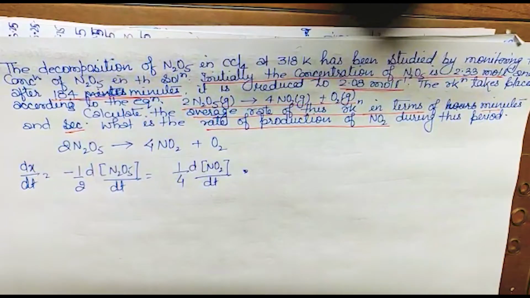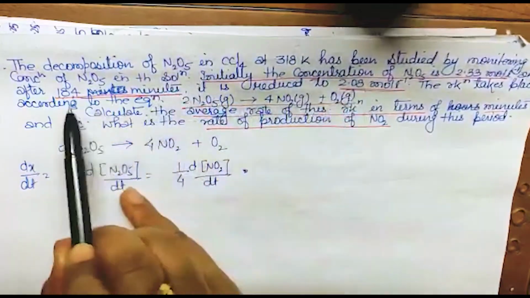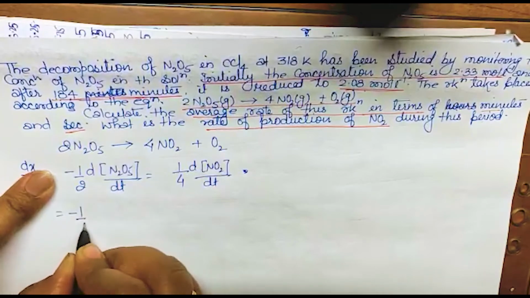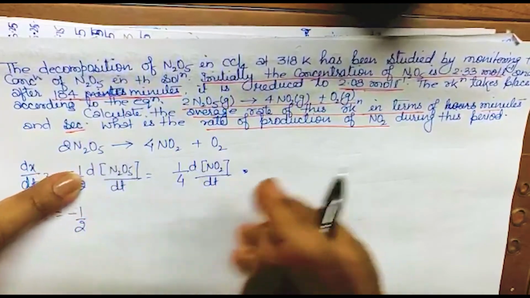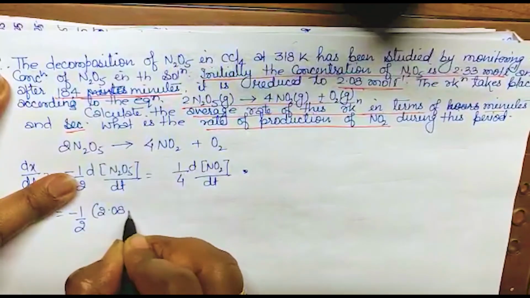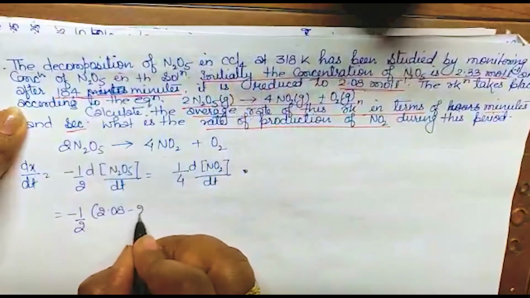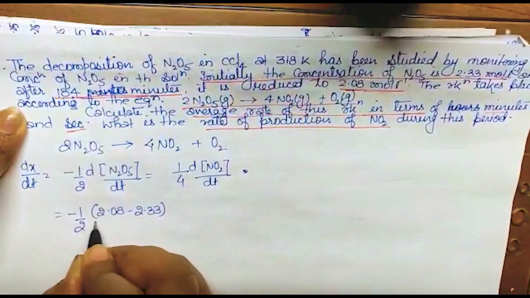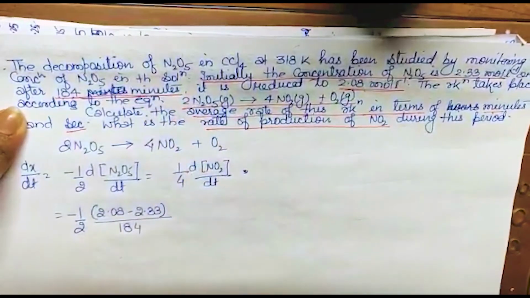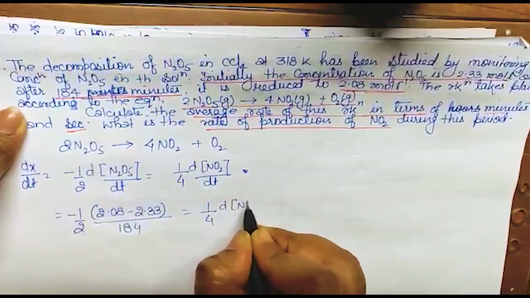Now the initial and final concentrations of N2O5 are given over 184 minutes, so you can write this. Minus 1 upon 2, and the final is 2.08 minus initially it was 2.33, in how many minutes? 184 minutes. This is the way. And 1 by 4 d[NO2] upon dt.